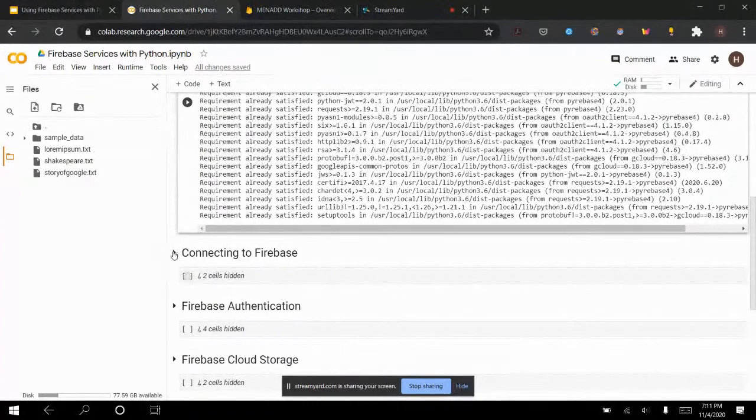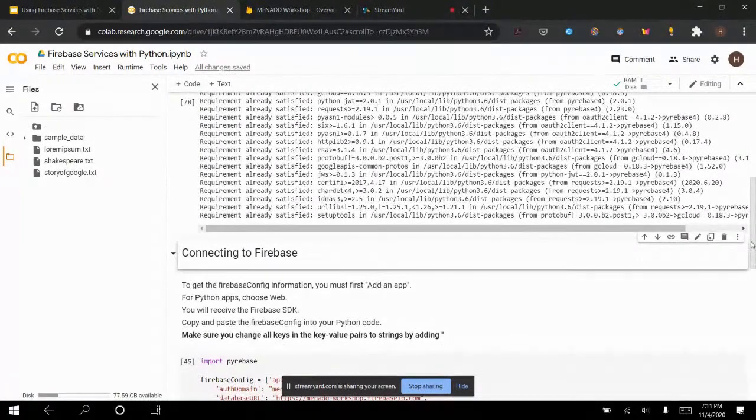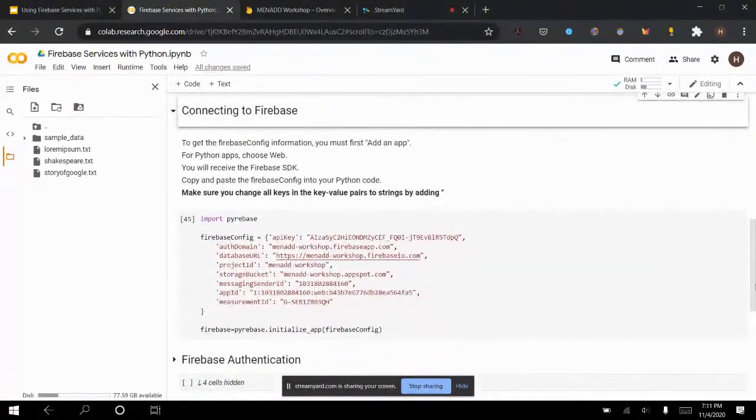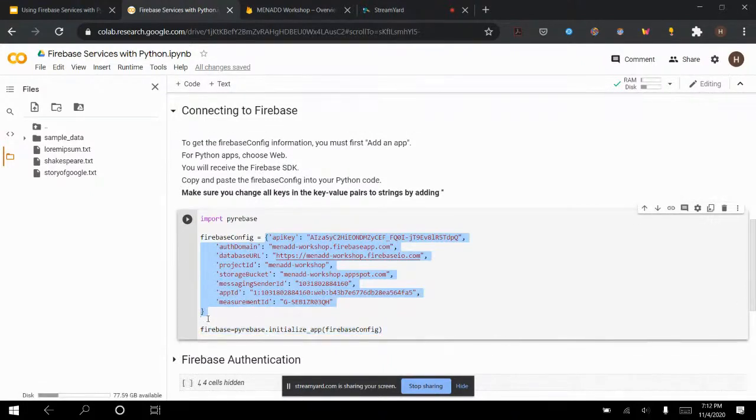Cool. So now I'm going to connect to Firebase. How do I do that? So how do I connect to Firebase? There is one thing that I have already done before the workshop began. To connect to Firebase, you have to add an app. For Python, you choose web, and then you will receive the Firebase SDK, and you will just have to copy paste this information. The reason I did it before the time is because it is a bit time consuming because you have to change the quotation marks for all the key value pairs. But this is just a very preliminary step to all of the things we want to do.